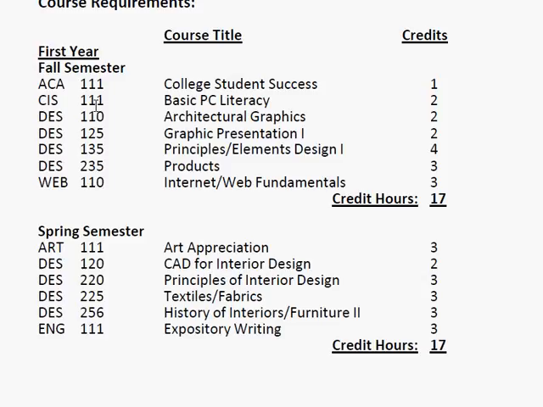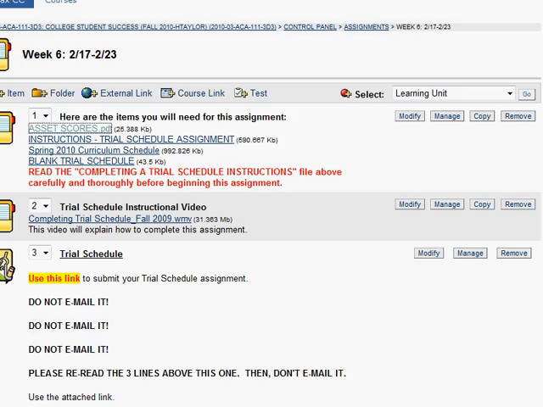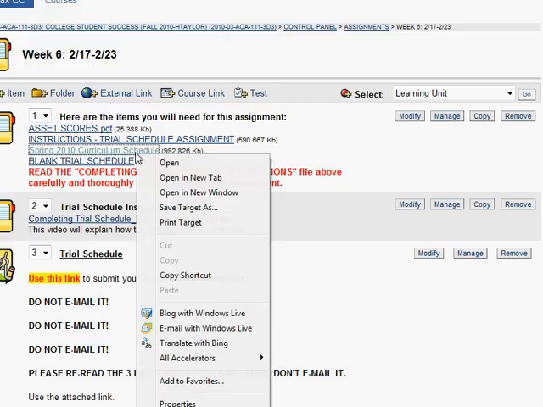So that brings us to the next question, which is to find out when these classes are offered. Let's say right now I want to take Art 111 and CIS 111. We know it's not going to be a full-time load, but let's just look at that. And this is what the course schedule is for. Okay? So what I'm doing is I'm looking at the Spring 2010 curriculum schedule for this information.